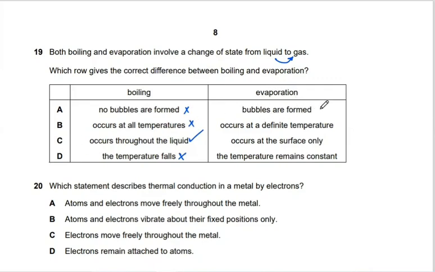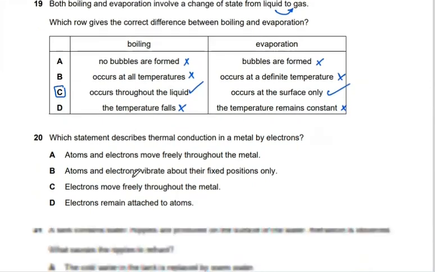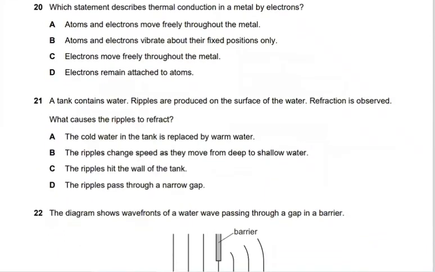Evaporation. Are bubbles formed for evaporation? No. Occurs at a defined temperature? Of course not. Occurs only at the surface? Yes, correct. The temperature remains constant? Of course not. So the correct answer is C for this question. Question number 20.